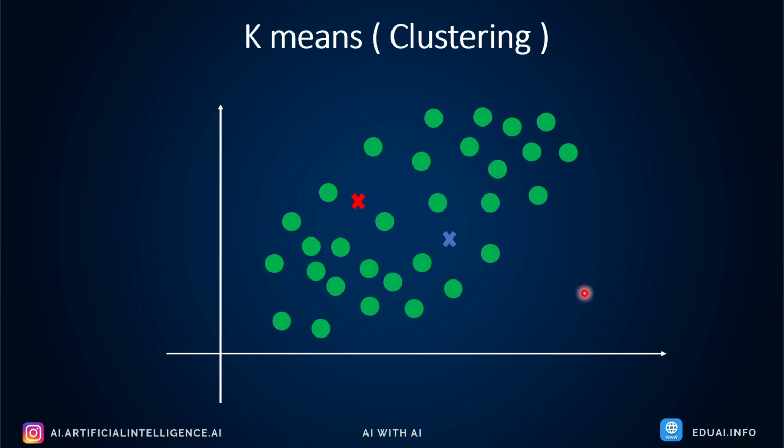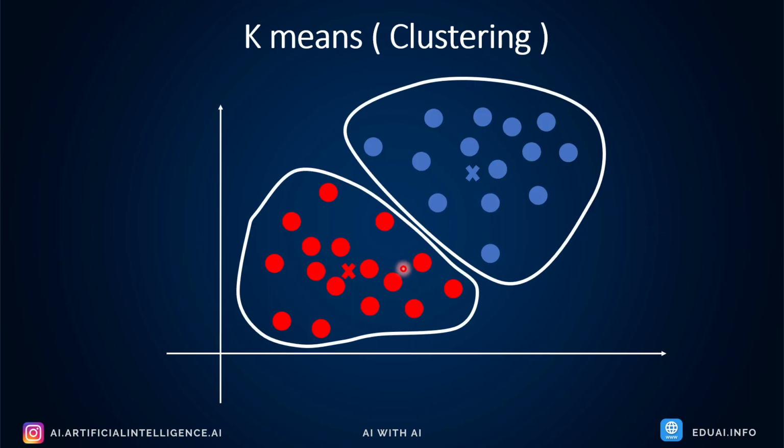Once they move to the center and the colors are reset, it will ask the same question again: who are you closer to? The data points which are closer to red will become red, and those closer to blue will become blue. These steps will keep repeating again and again until it finds the best center and the best groups and the ultimate centroid of the two different clusters. Eventually the time will come where these seeds will not move further, and this is when you have identified two different clusters, that is, two different groups. I hope you understood this.